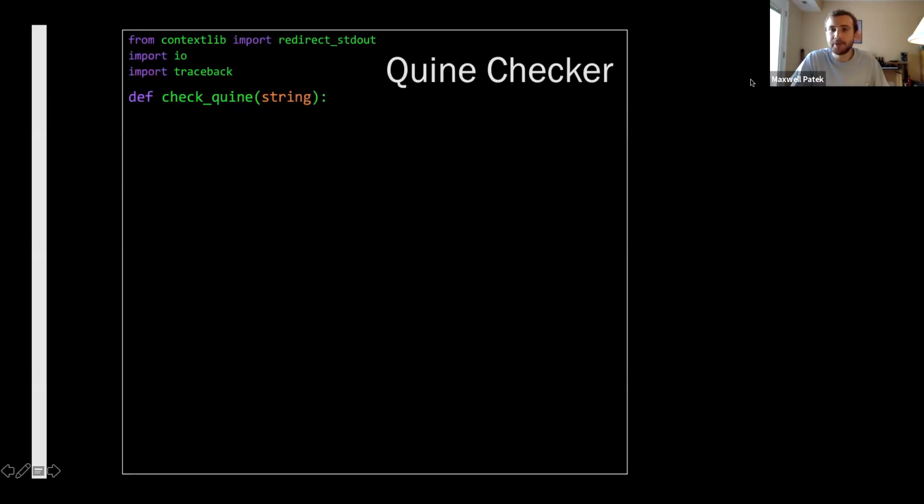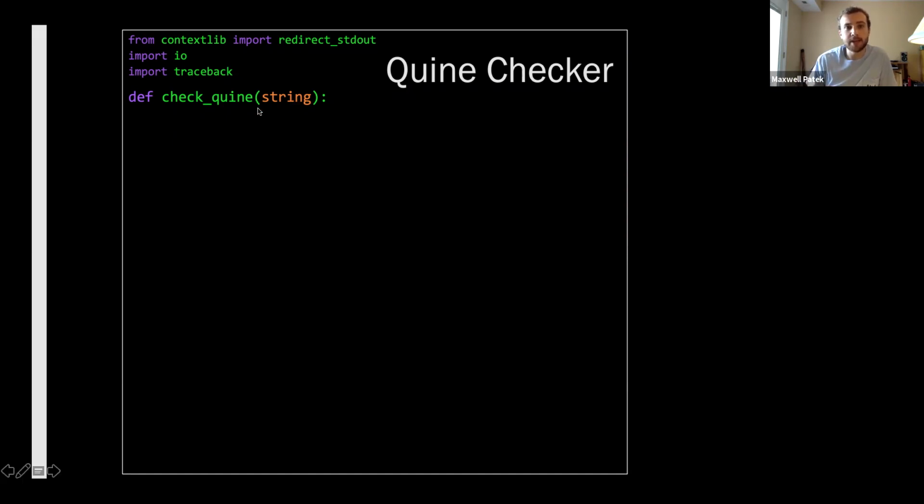So writing all these quines, I found it really convenient to write a quine checker. Because how do you tell if something's a quine? You have to execute it. That's kind of a hassle. You have to check if the string matches completely. There were a couple times where I thought I had written a quine, but I actually had missed a small change in the string. So I wrote myself a quine checker. And I just want to show this because it might be useful in part 2 of the homework that's starting now. This homework that's starting now is a 2-parter. And for part 2, this might be useful.